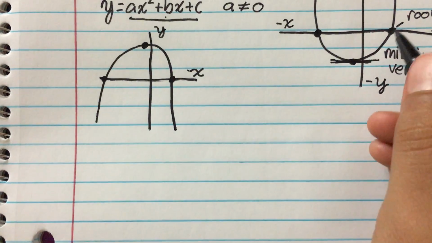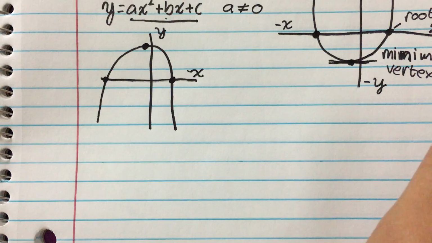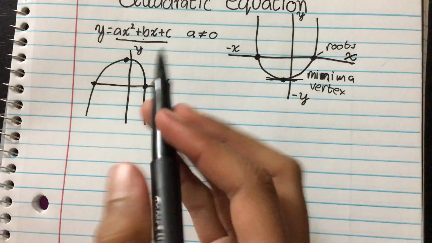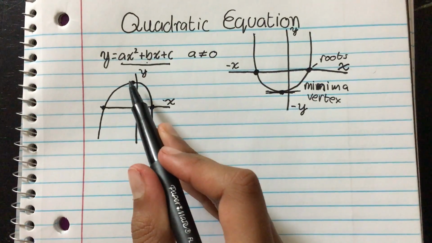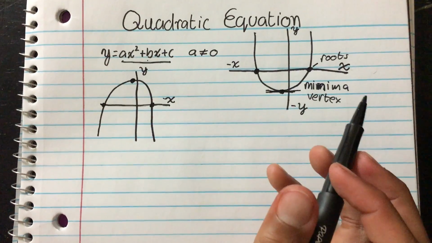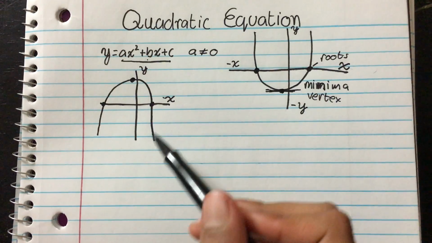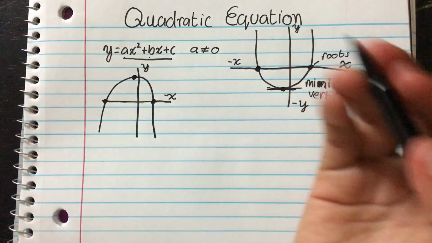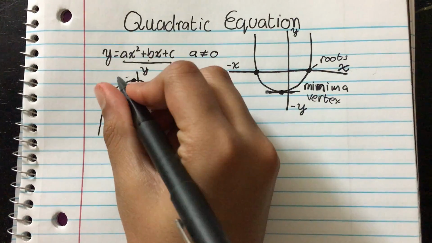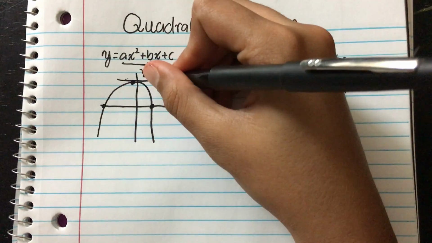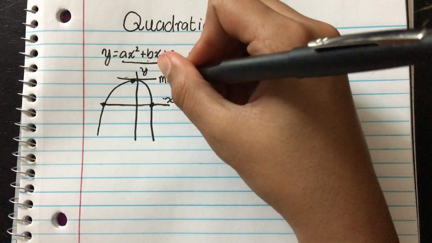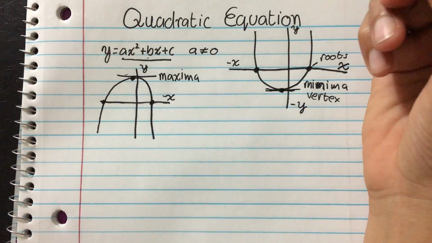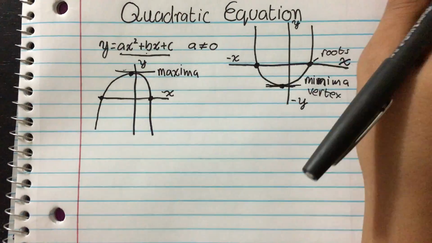So it has the exact same thing, except that this vertex over here is not the minimum point. As we can see, it'll go all the way down somewhere. This will actually be referred to as not the minima, but the maxima, and the maxima is basically the maximum point of any graph.